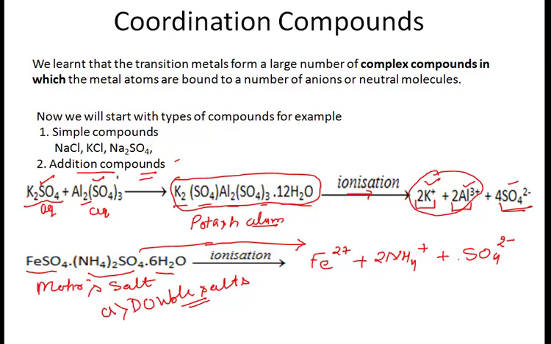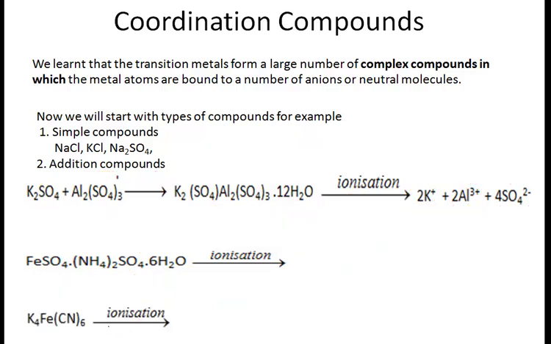And again, if you see this, there are two simple cations, but one anion, right? So addition compounds can be categorized in one form as double salts.